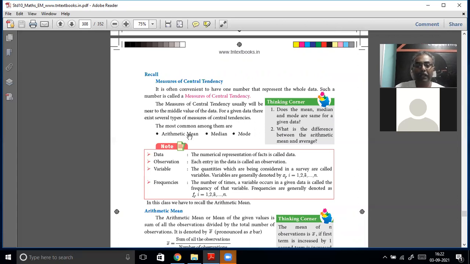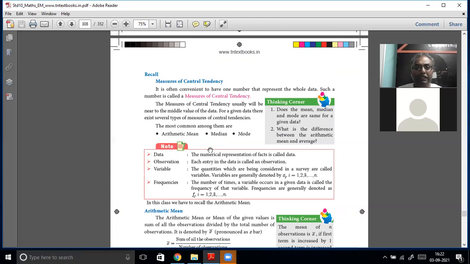Okay, now we can't do anything in 10th standard. We have to do what is given in the syllabus. Go and read arithmetic mean, median, and mode. At least you should read arithmetic mean in the 9th standard textbook. Don't throw away a textbook. Read the arithmetic mean section alone in the 9th standard textbook.